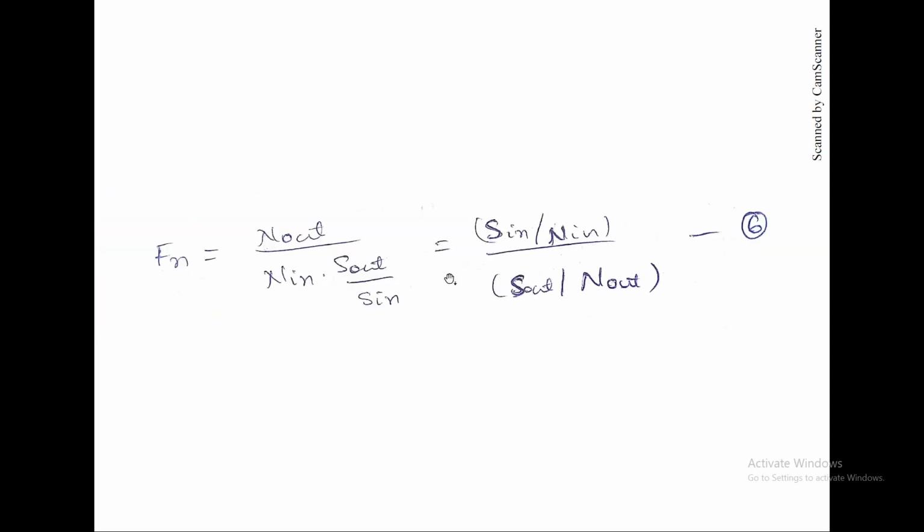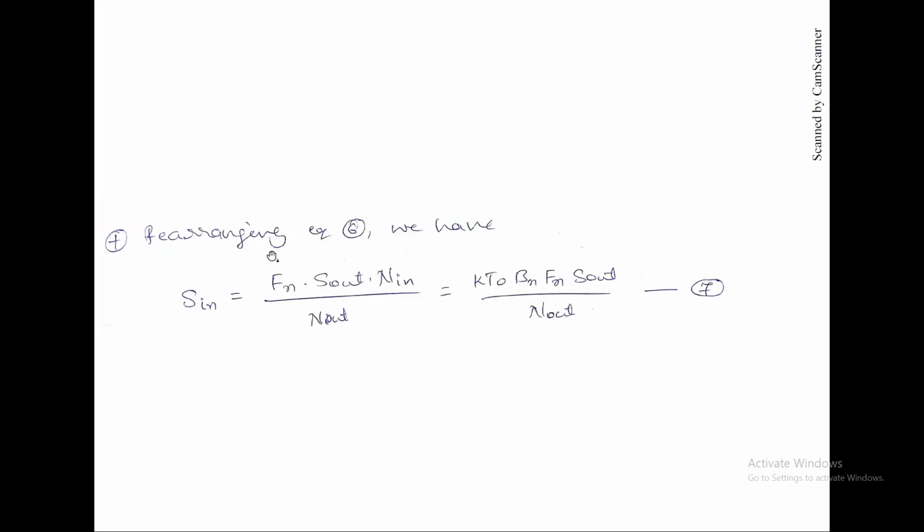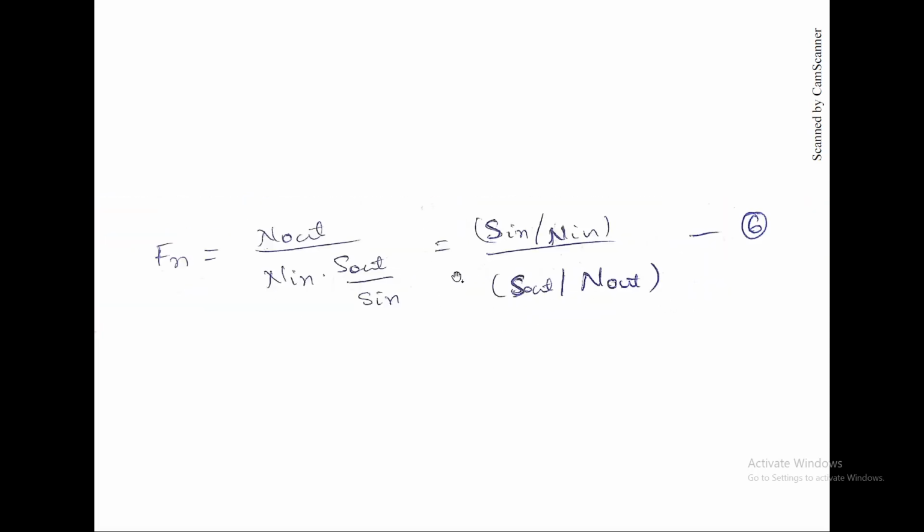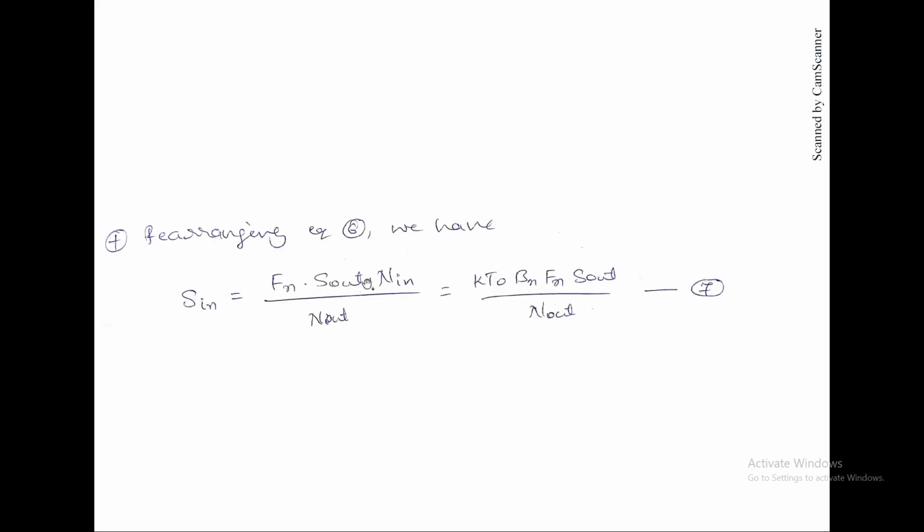So Fn is the same thing. Now rearranging for S in, to find out the input signal that is detected by the receiver, S in is equal to Fn times N in times S out by N out. When you substitute back N in as K T naught Bn, we get this.